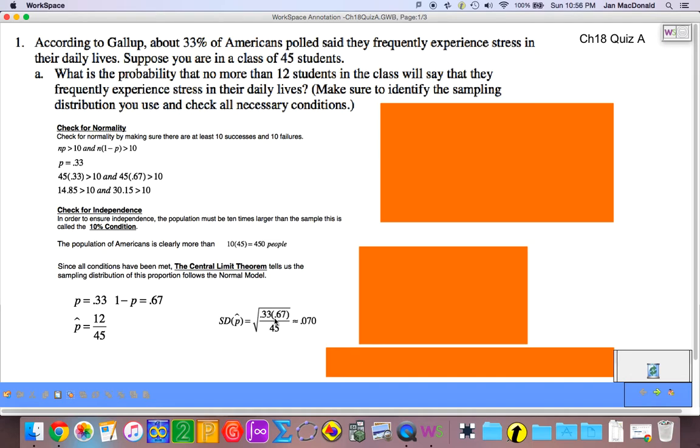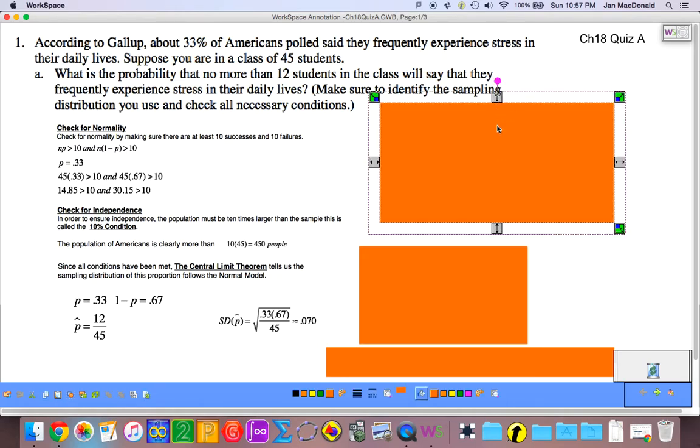It's P times 1 minus P divided by N, the number in our sample population. We take the square root of that value, and we have the standard deviation of P hat is 0.07, rounded 3 places after the decimal. So the central limit theorem tells us we have a normal model with parameters P, 0.33, and standard deviation of 0.07.